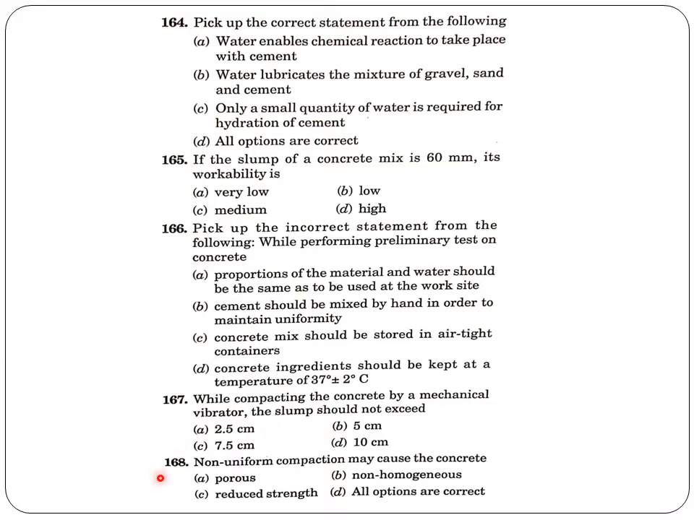Next question. Non-uniform compaction may cause the concrete. Okay, so here if we are not compacting properly, porous will occur, non-homogeneity, and it decreases the strength. So all options are correct. So the answer is option D. All options are correct.